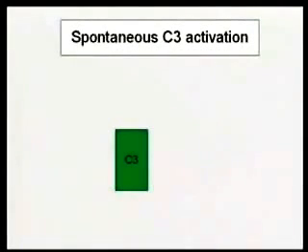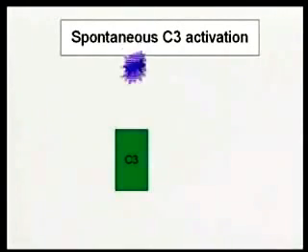It starts with C3. C3 is a protein, but there's a particular bond in the molecule that is highly susceptible to hydrolysis. Even spontaneously, as we're sitting here, our C3 in our serum undergoes a very, very low rate of hydrolysis.